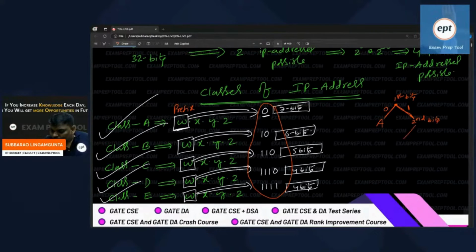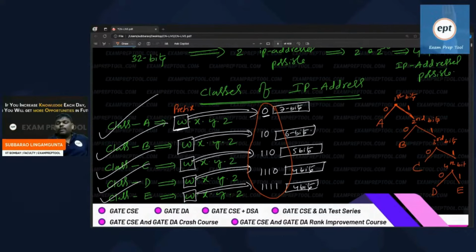If the second bit is 0, then B. If the second bit is 1, then you have to see the third bit. If the third bit is 0, then C. If the third bit is 1, you have to see the fourth bit. If the fourth bit is 0, then D. If the fourth bit is 1, E. This is the way they have given it.